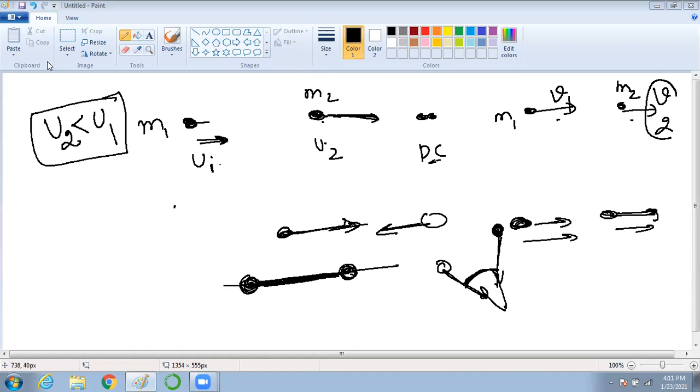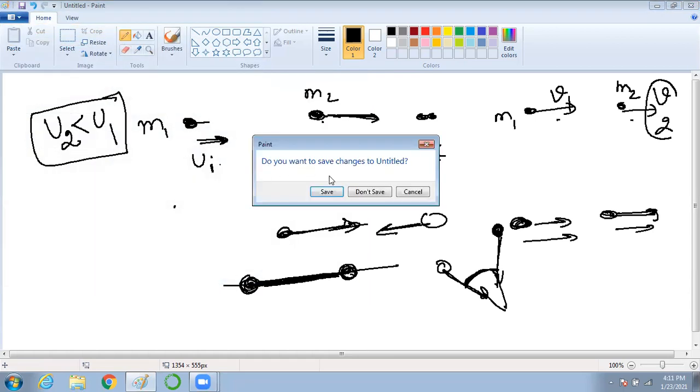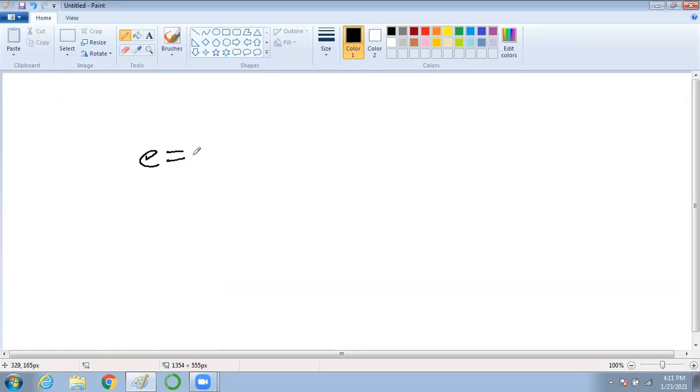Okay. So now we want to find out the final velocities after the head-on collision. In the previous class, if you see the video, we explained what is E. E is basically minus of the difference of the final velocities divided by the difference of the initial velocities.